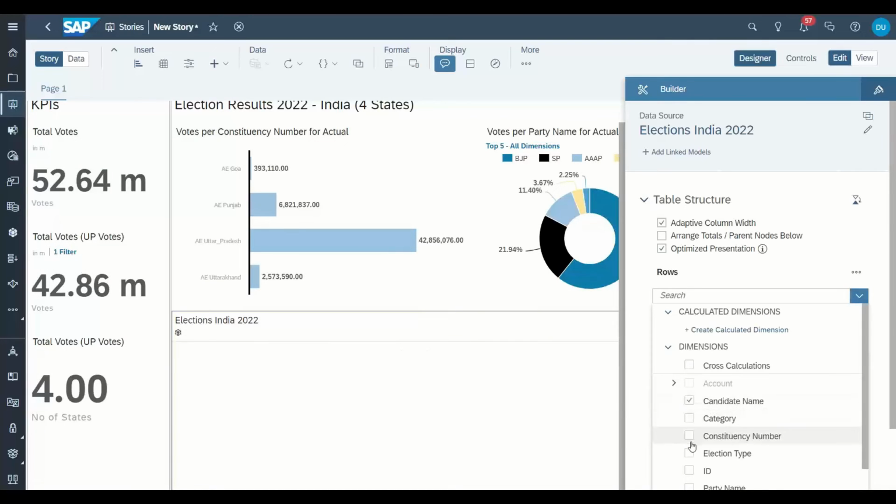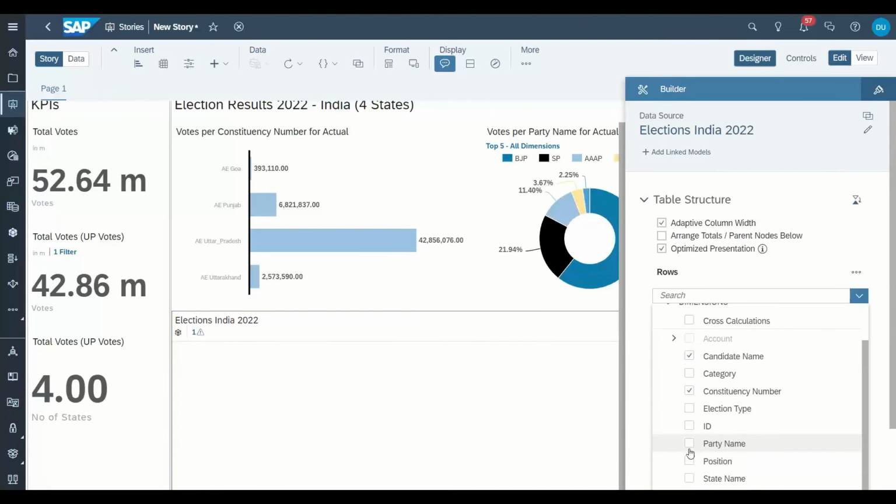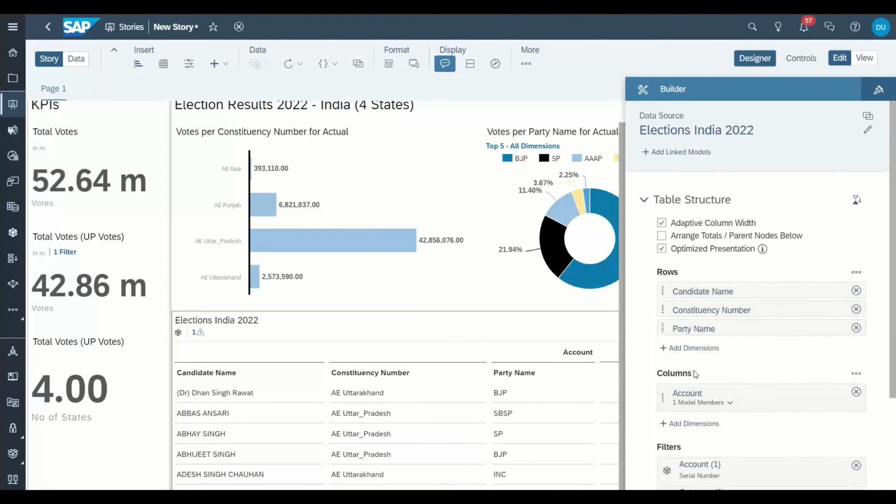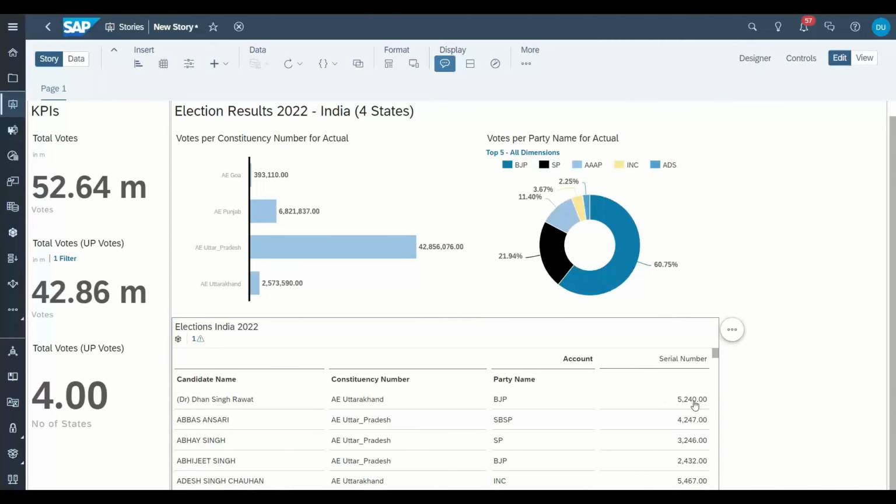So candidate name, constituency, party name, along with the number of votes this candidate has got, which you can see over here. Awesome. So in just 20 minutes, we are able to create such an amazing dashboard without any coding experience. And it's going to help news channels as well as the election commission to drill down into the data.